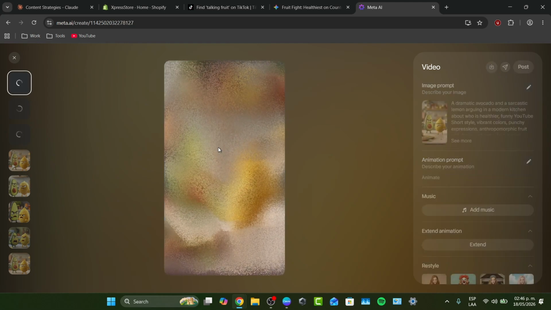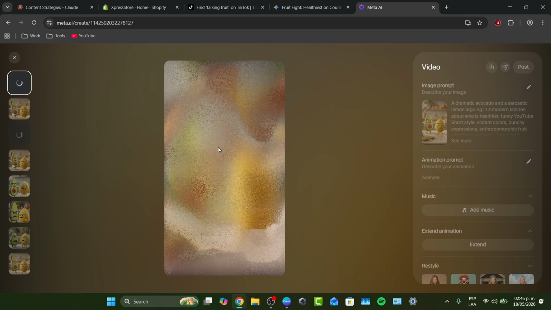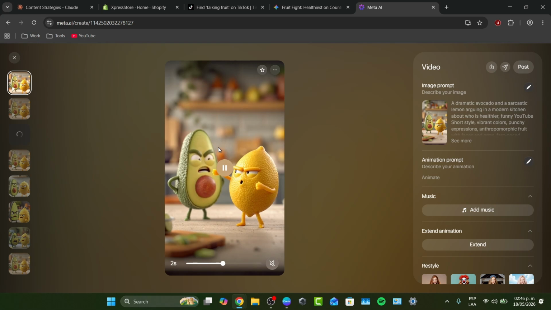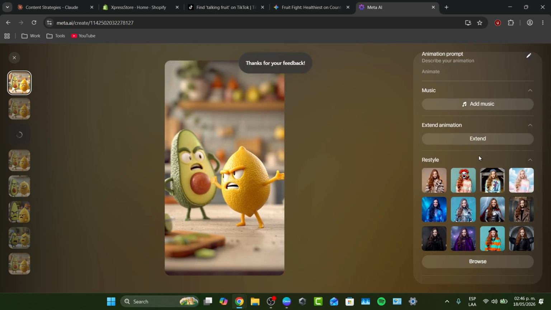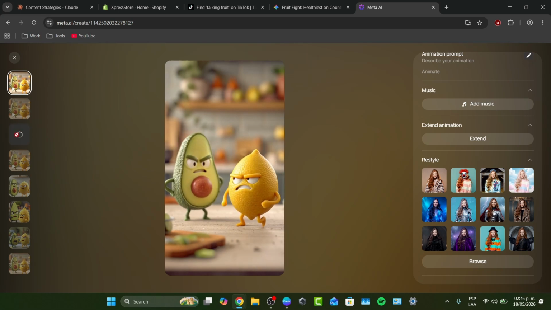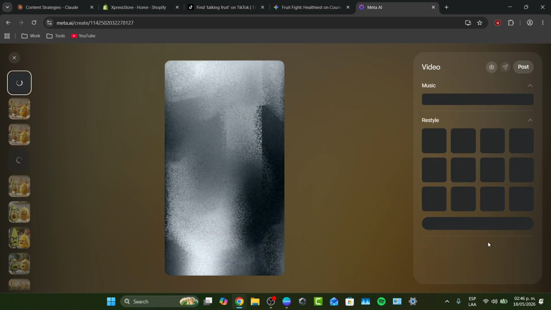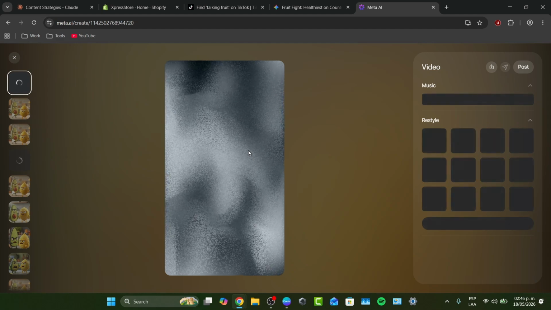So, bringing them to life, if you want pristine generated motion without standard model-created drops, you can head over to Google AI Studio, for example. You can utilize the rate-limited Veo model, or as I am doing here, directly with Meta AI. The work of Meta AI is really simple, and it gives you almost 5 seconds out of it, and it doesn't look that bad. You can just tell it that the result is really great, close that specific element, and extend the animation. You can add more music, or even add your own voice there.